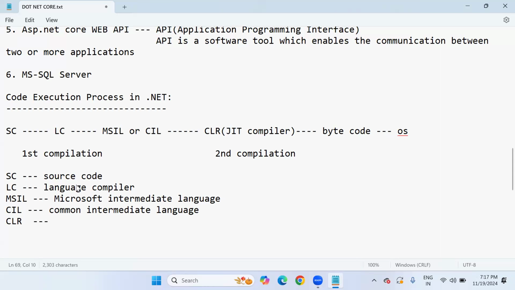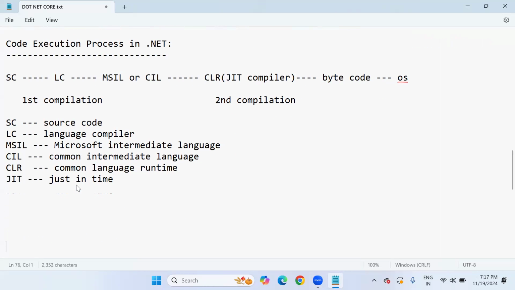These are very, very important components. Without them, we cannot write .NET code, and we cannot run .NET code. So these are the important components: Common Language Runtime, and JIT, which means just-in-time compiler. Okay, look at this. This is exactly how the code execution process happens in the .NET platform.